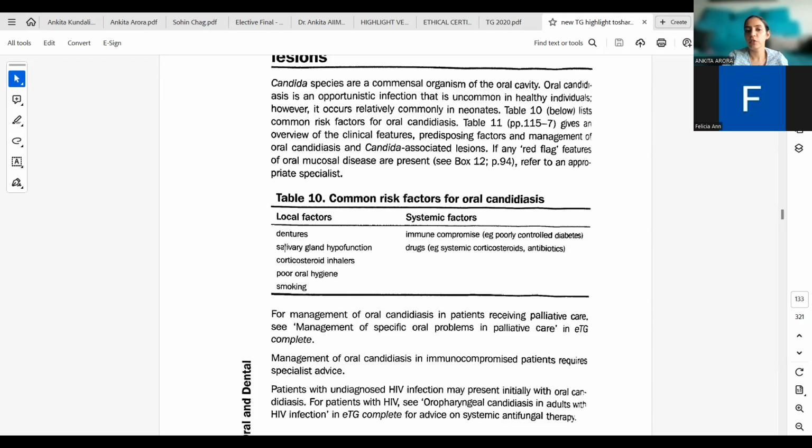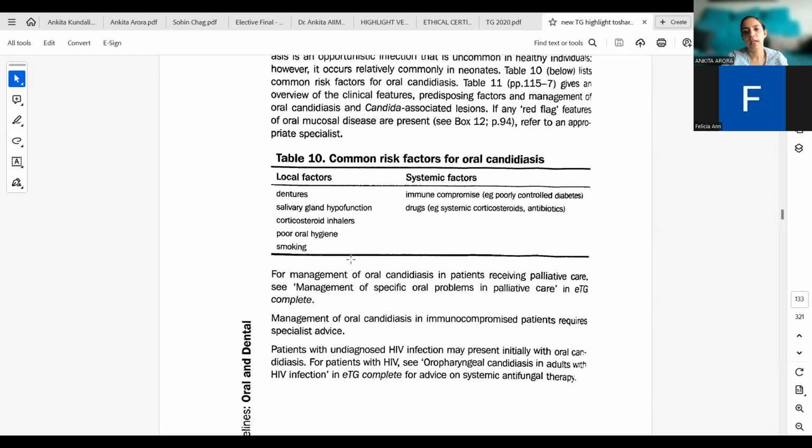Then we have smoking along with the other factors. Smoking exclusively would not predispose to candidiasis per se. With poor oral hygiene, with any immunocompromise happening with this, it can aggravate candidiasis. Then another risk factor, systemic wise, is immunocompromise. One is poorly controlled diabetes and drugs, systemic corticosteroids or antibiotics, which reduce the immunity. These are the commonest risk factors for candidiasis.